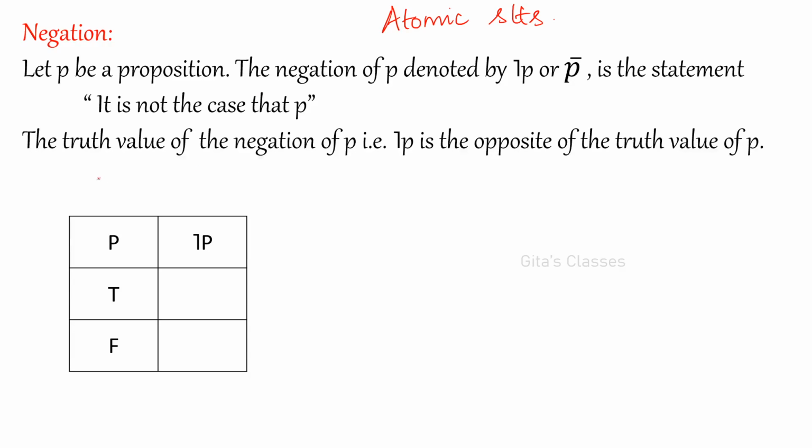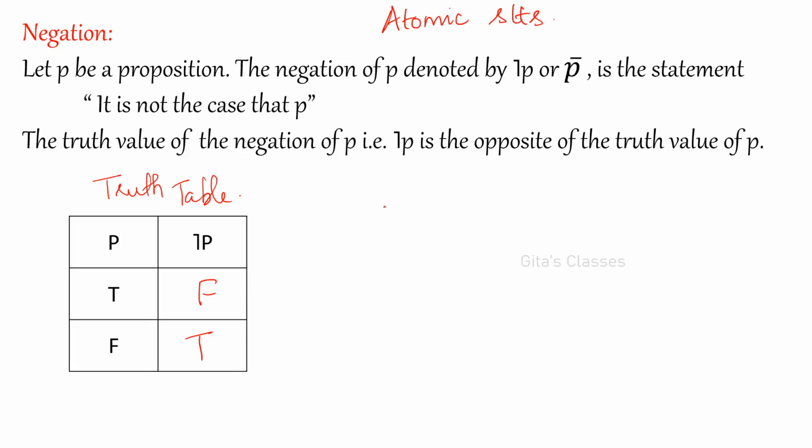I'll write the truth table for this. From this itself you can remember. These are all very simple things. Already people would have studied. So if P is true, then not P will become false. If P is false, not P will become true. Okay, so just the opposite of P is not P. Not P, from the name itself you can assign. And how will you write the negation of the sentence?